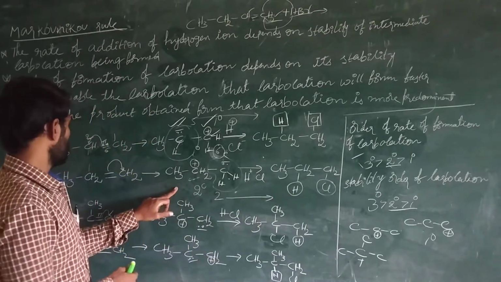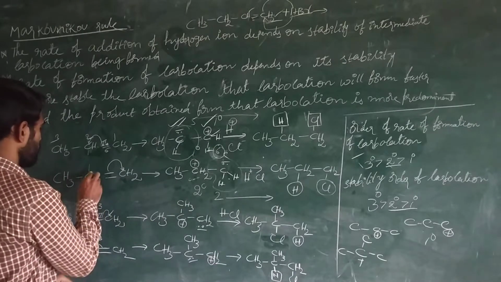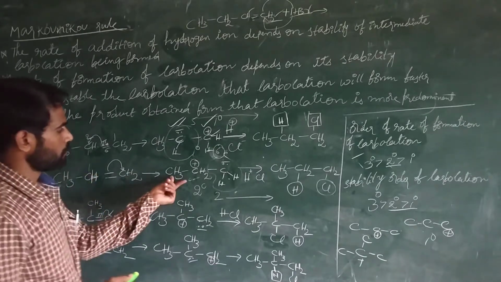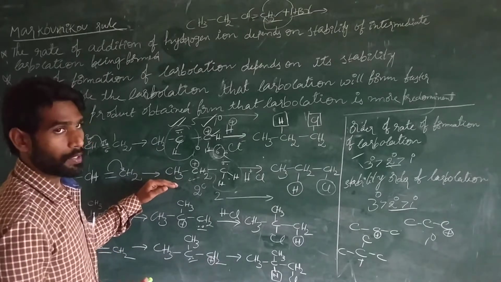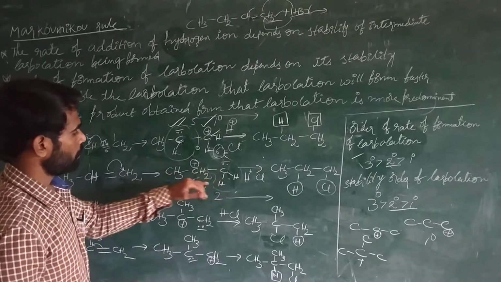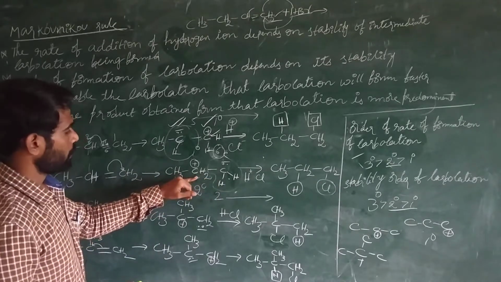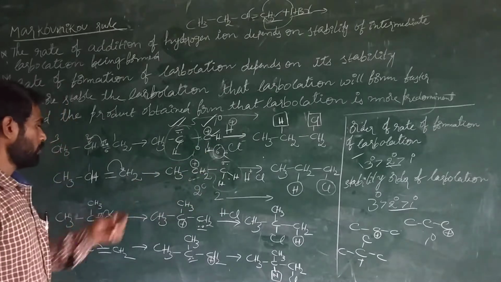So according to the stability order, this is the primary carbocation, this is the secondary carbocation.